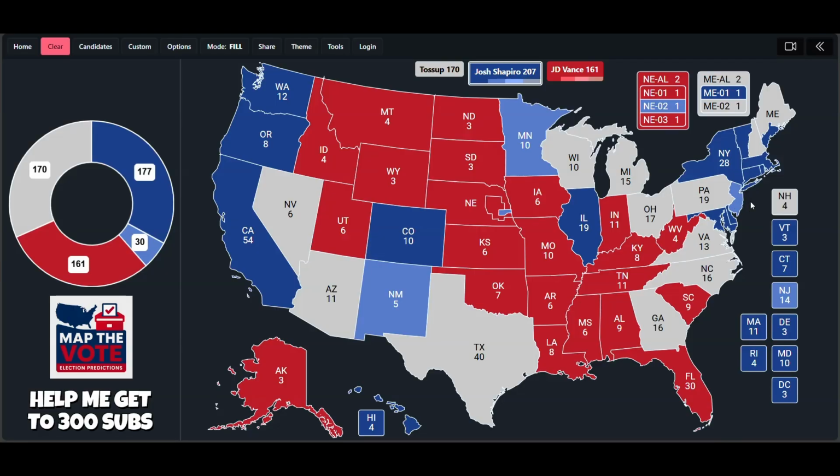And then in the state of Virginia, this is a state that Joe Biden won by 10 points and Kamala Harris won by 6 points. I think Shapiro would do quite well in Virginia. He has a very moderate reputation, and Virginia loves to elect moderate Democrats. I think Shapiro wins here by at least 8 percentage points, if not more.